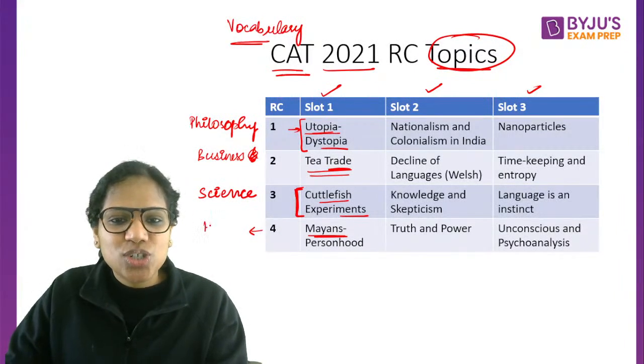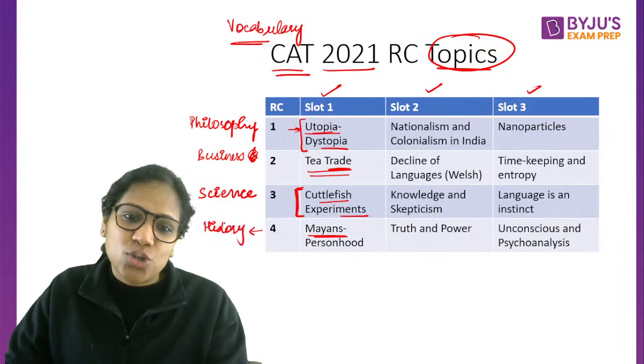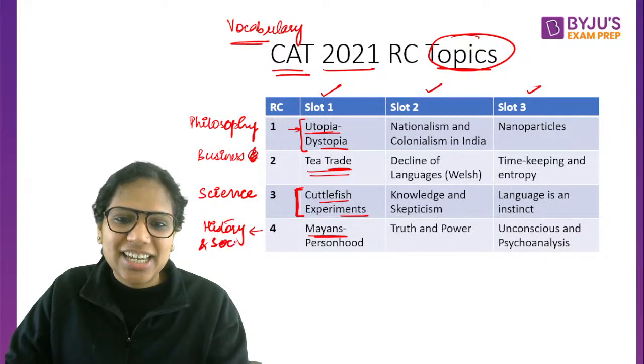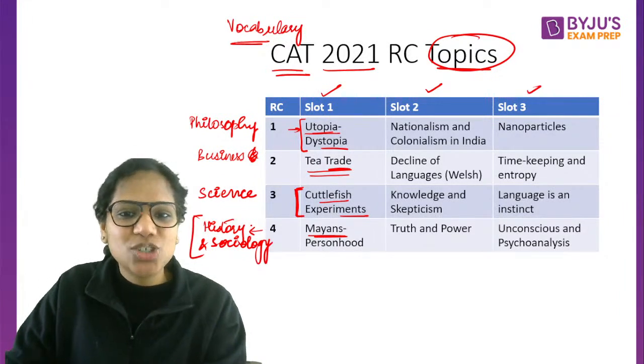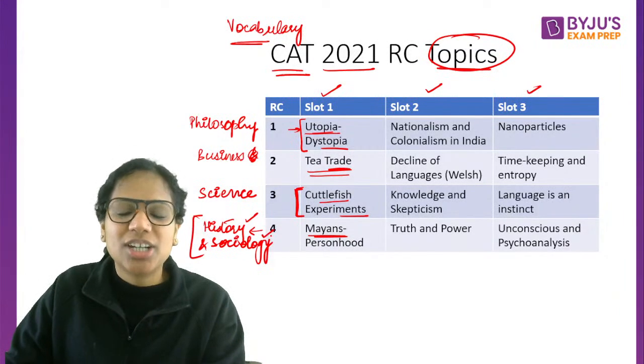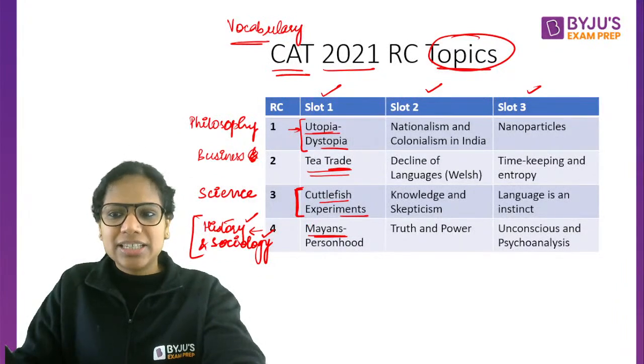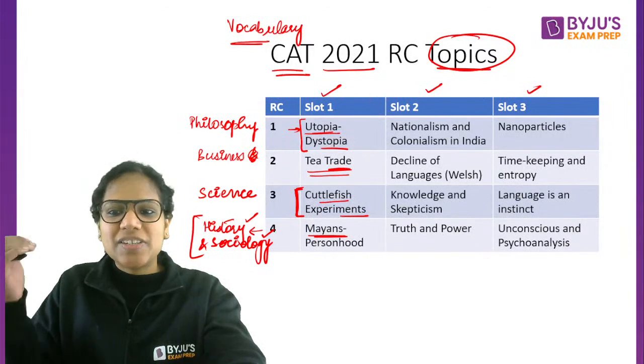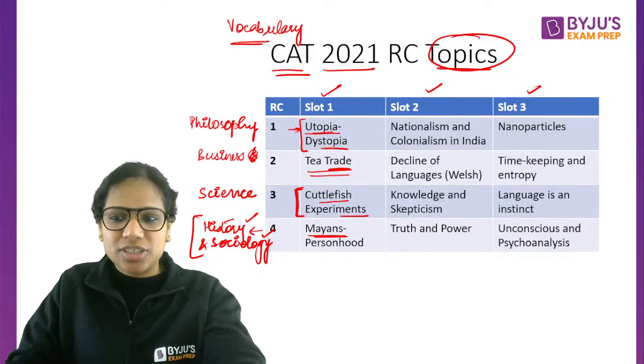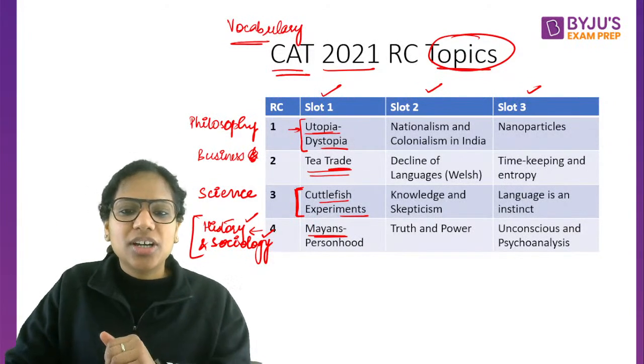So it was history and sociology combined. It was an interdisciplinary passage that bordered on history and sociology both. So diverse genres. Utopia is a perfect world. It's an ideal world.